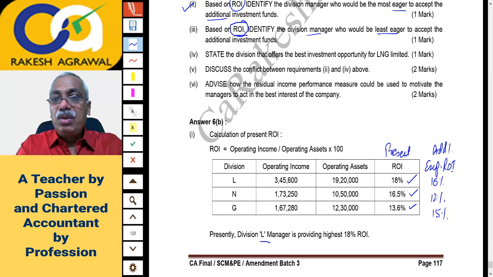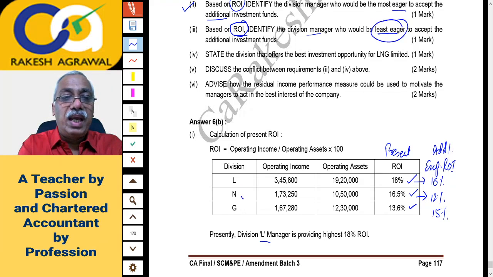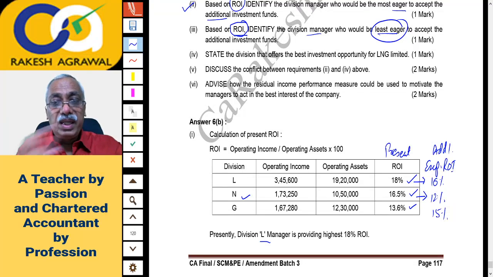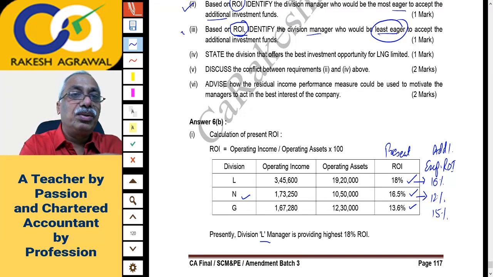Whose ROI will drop the highest will be least eager to invest. Now you will notice here from 18 it is dropping to 16, by 2%, but here it drops by around 4.5%. And in case of G, it improves on the contrary. So G is the person who is eager to invest. We want least eager to accept. So I think division manager N would be least eager because his reduction in ROI will be more substantial than other divisions. So that is question 3.